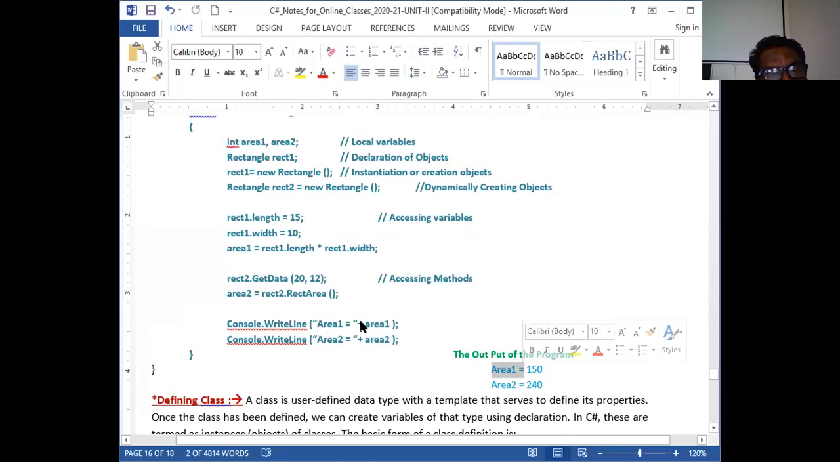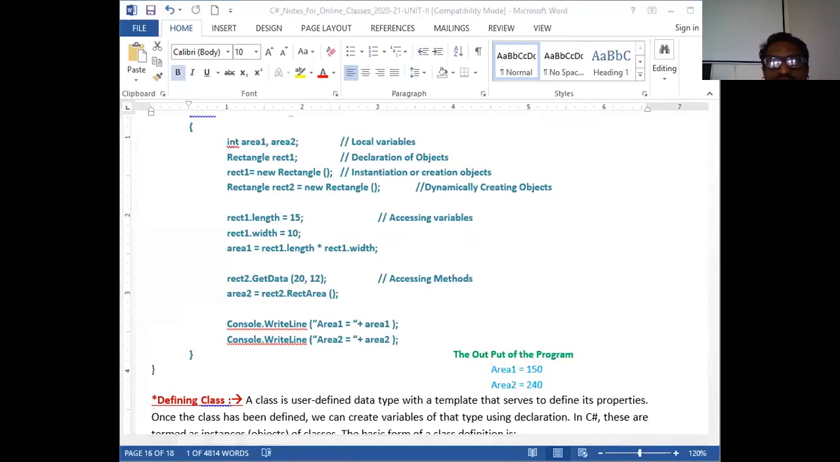Now, the plus symbol is called concatenation. Without concatenation, you cannot combine these two. So this is one syntax you have to remember. Now, what is the content of area? I have not closed it in double quotes. This is the variable. If I put it in double quotes here, then area 1 itself would be printed